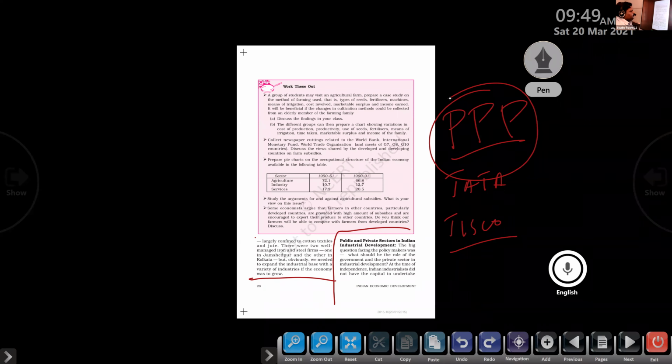Private and public partnership. In macroeconomics, it is the purchasing power parity of an individual. Clear or not? Purchasing power parity. Let it be. So this is the triple P. Public and private sector in Indian industrial development.